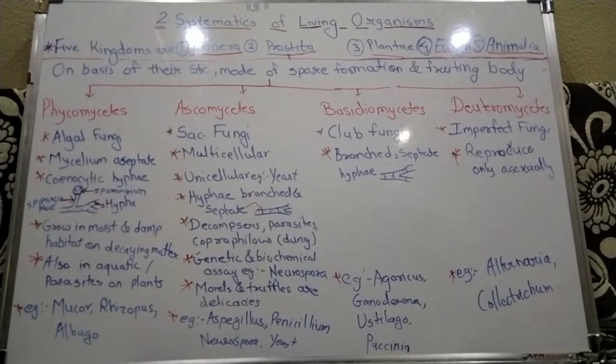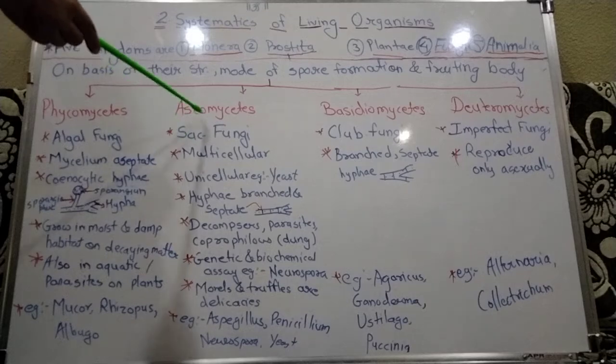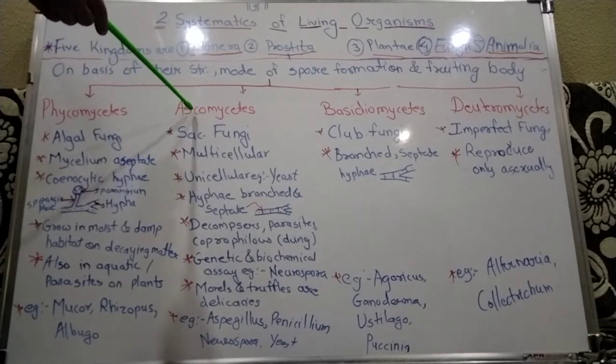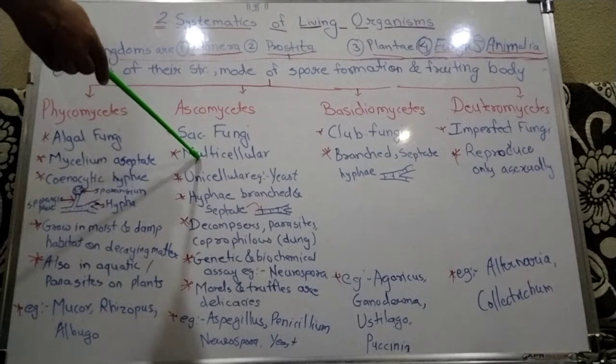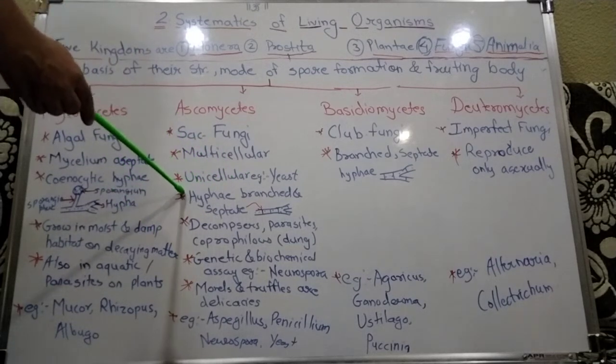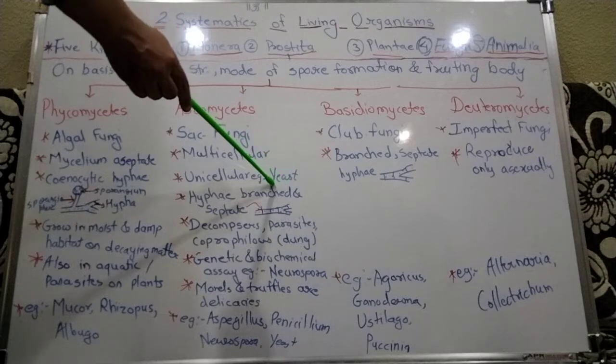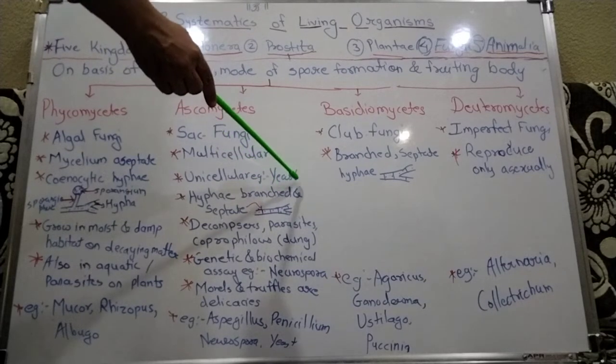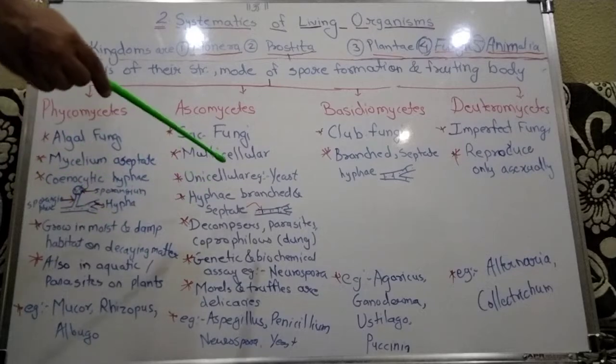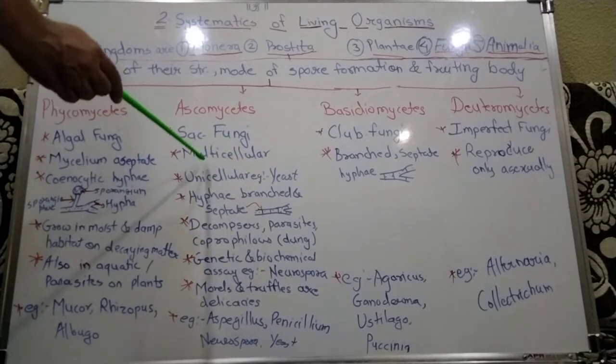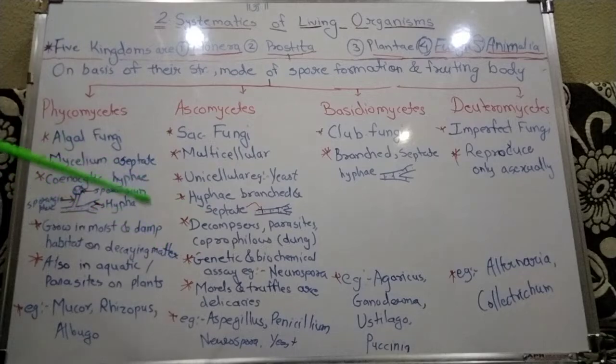Then next is the Ascomycetes, commonly called sac fungi. Ascomycetes are rarely unicellular but mostly multicellular. An example of the unicellular form is yeast. Yeast, we all know, is used in bakery and beverages. Mostly it is seen in the multicellular form, so the body is made up of many cells.